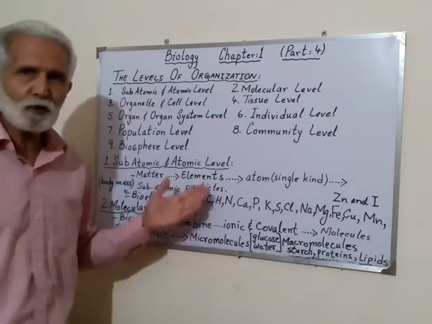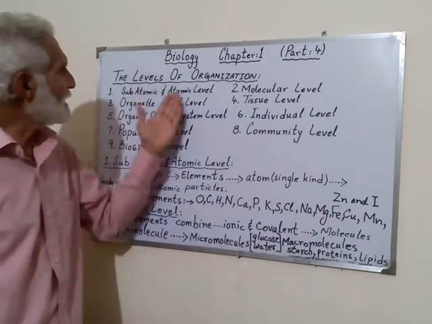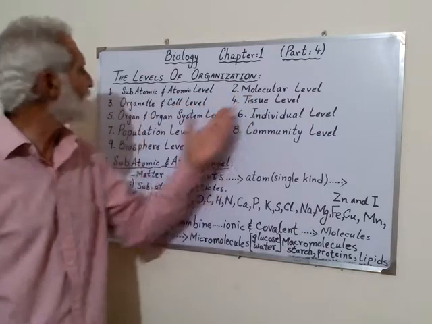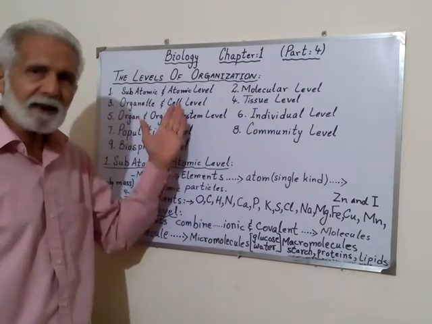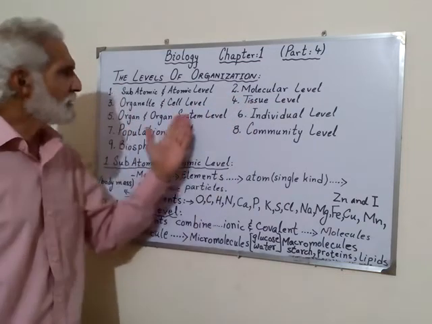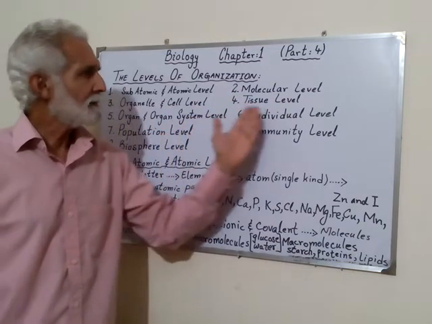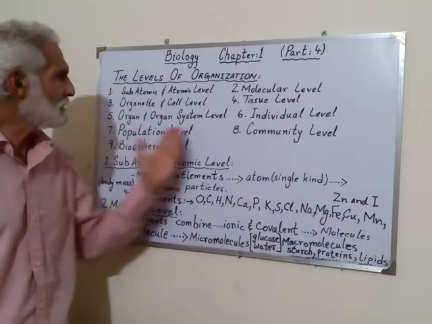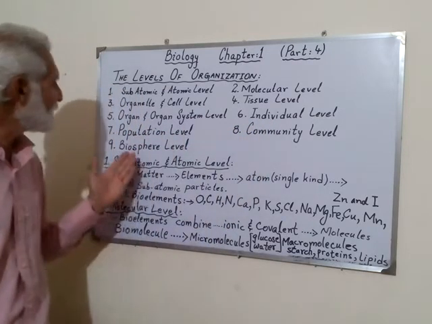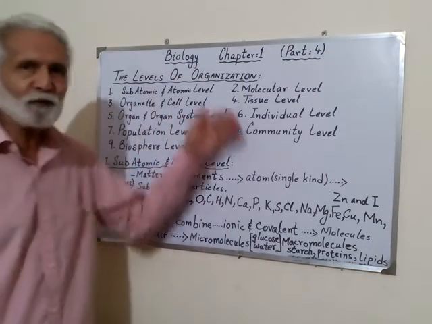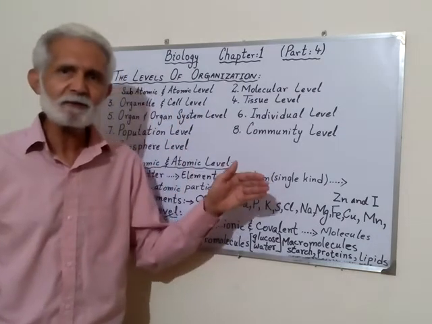If we will go through that, subatomic and atomic level first, then comes molecular level, organelle and cell level, then comes tissue level, organ and organ system level, then individual level, population level, community level, and finally biosphere level. Now, at the start and end, a few students got problems.